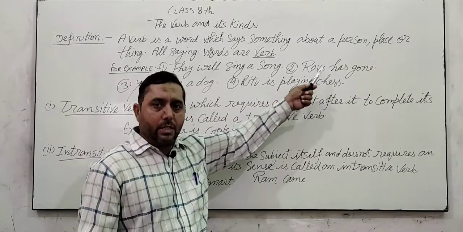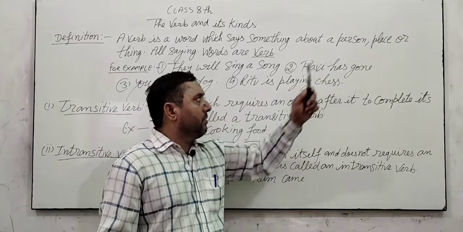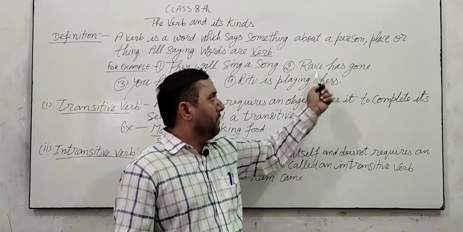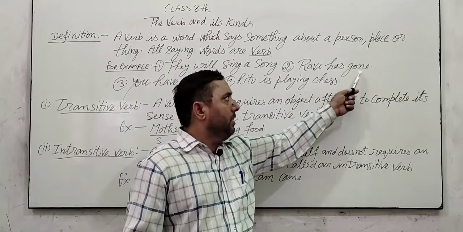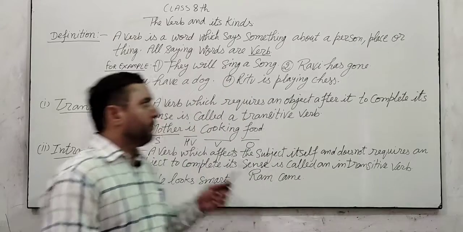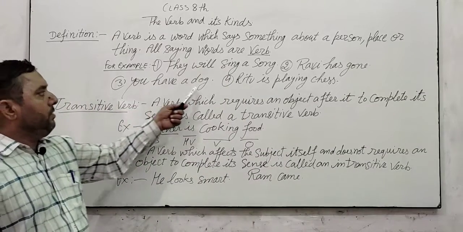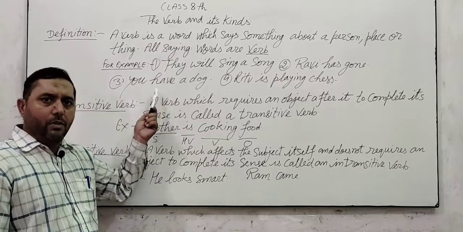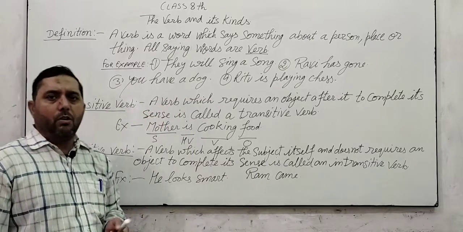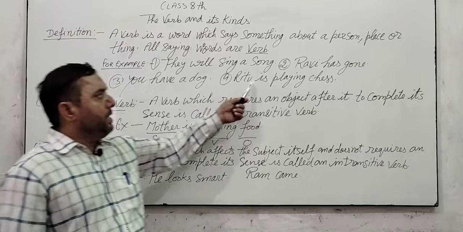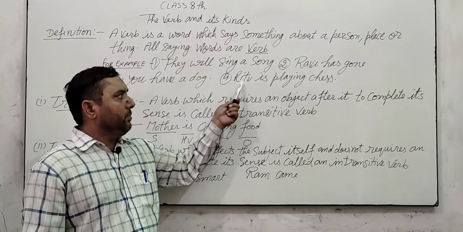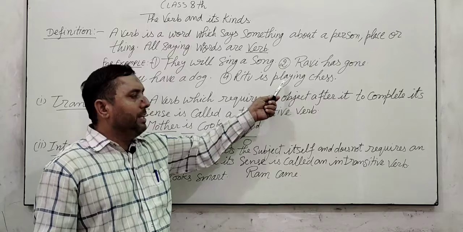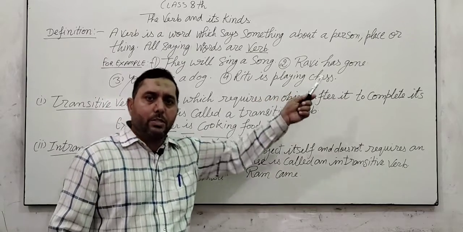In the next sentence, Ravi has gone. Ravi is the subject, has is the helping verb, gone is the verb. You have a dog. You is the subject, have is the verb, a dog is the object. Ritu is playing chess. Ritu is the subject, is is the helping verb, playing is the verb, chess is the object.